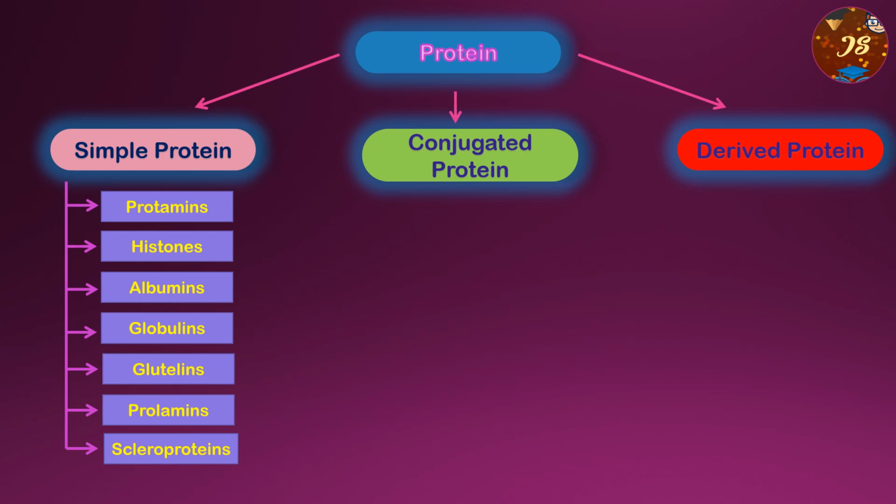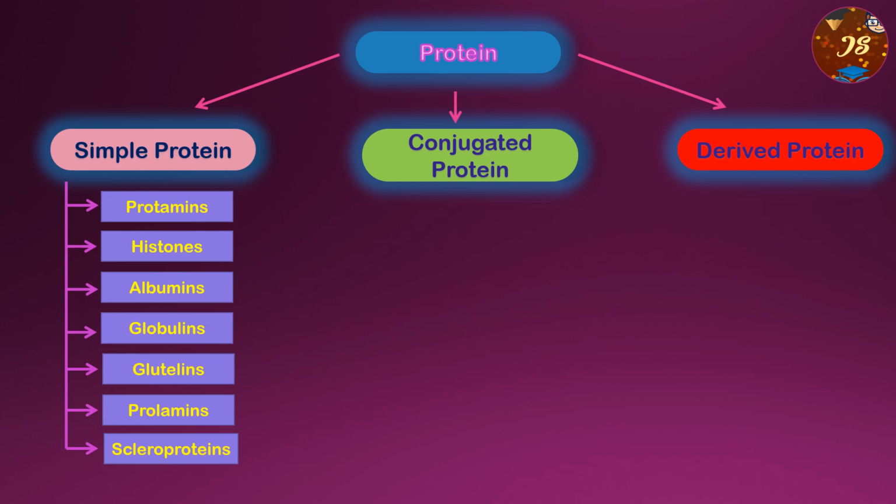The last one is scleroprotein. These are fibrous animal protein. So glutelins and prolamins were plant protein, but this scleroprotein is the animal protein. Now keratin, collagen, elastin, these are the examples of the scleroproteins. Now this keratin is present in the skin, in the hair, in the wool. We all know about the wool, which is useful to make the sweater. Now this collagen is present in the bone, cartilage and tendon. Elastin, it is present in the yellow elastic fibers of areolar tissue.